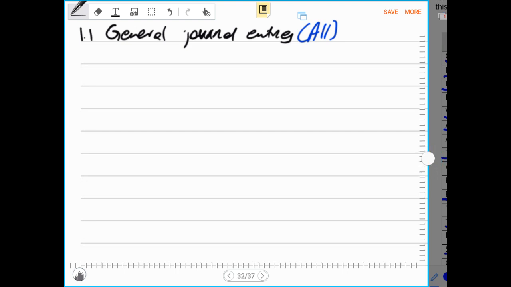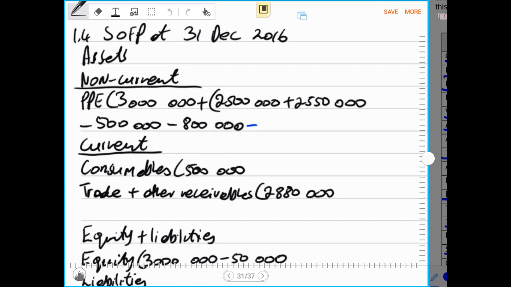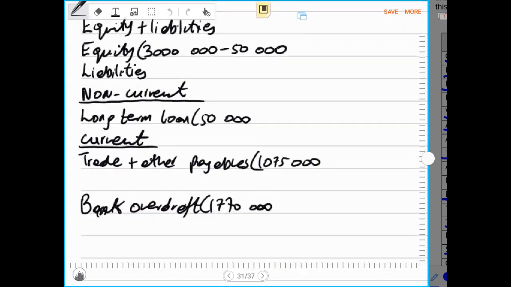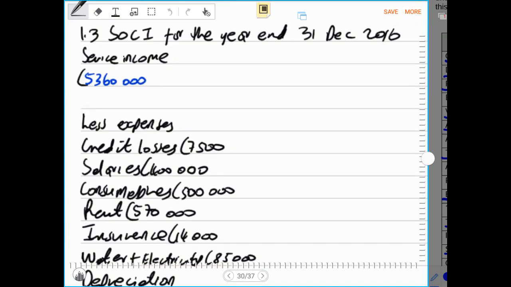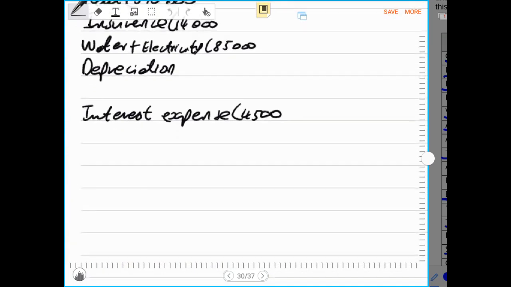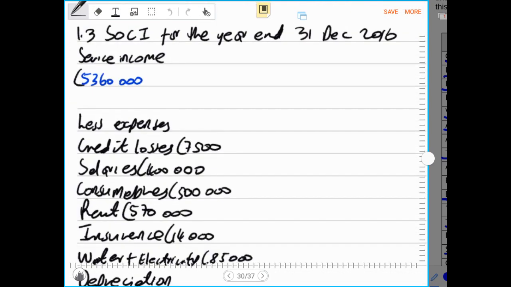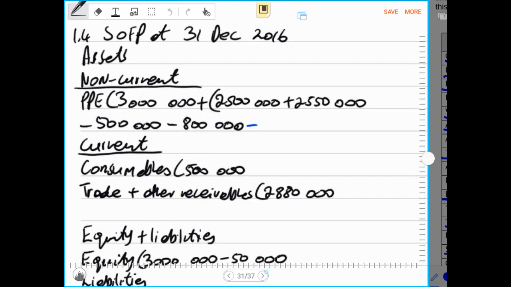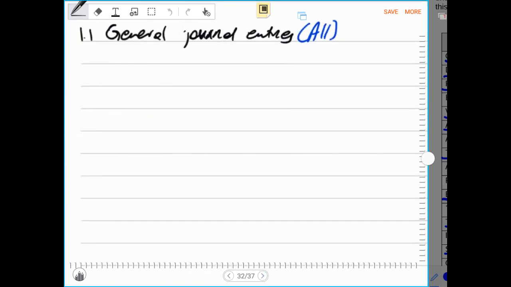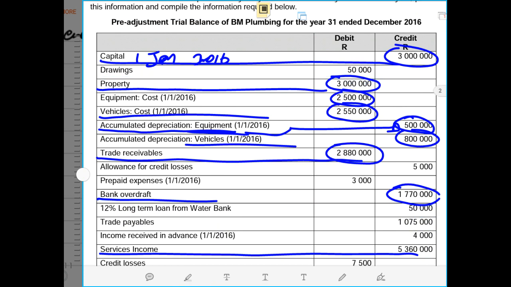So now we are doing all the adjustments, and immediately as we do the adjustments, we record them where they're supposed to be recorded in terms of the financial statements. That is the importance of doing the rough draft of what is already given in your financial statements before you start with the adjustments, because if you don't do this, it will cost you time going back to check whether this was an accrual, whether this was a prepayment, where it goes, and all that. So for every journal entry that I record in 1.1, I will immediately write the effect of that in the given financial statements that I've done the rough draft of.